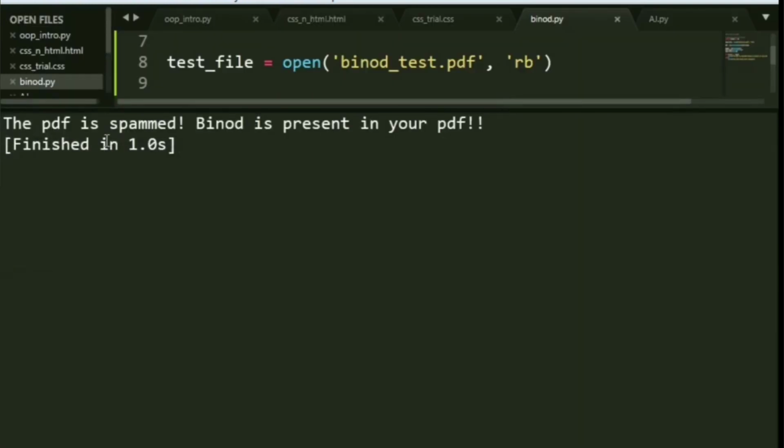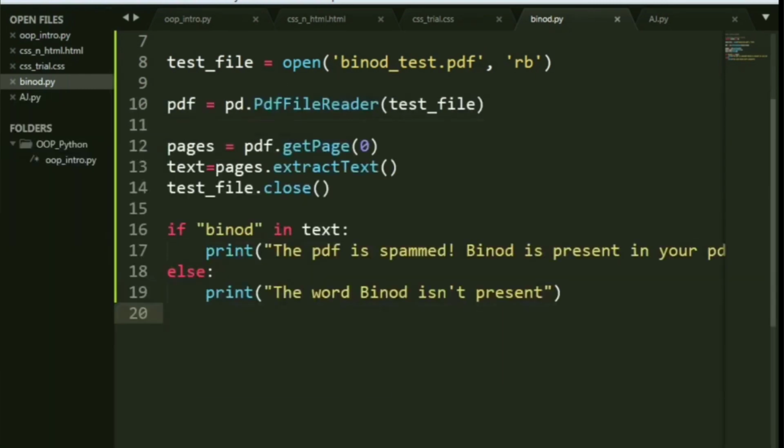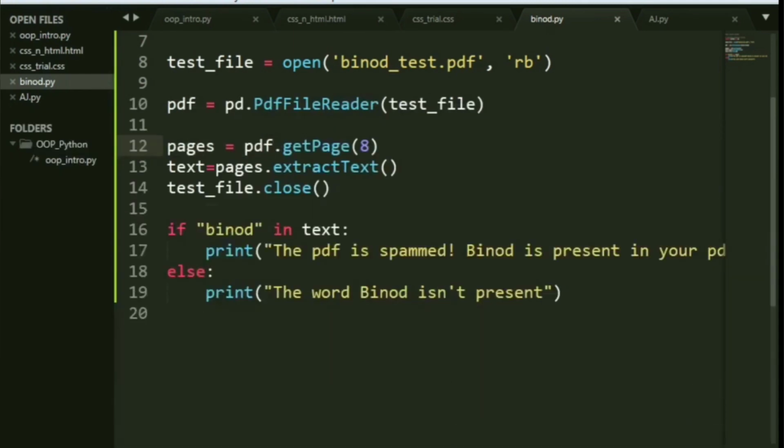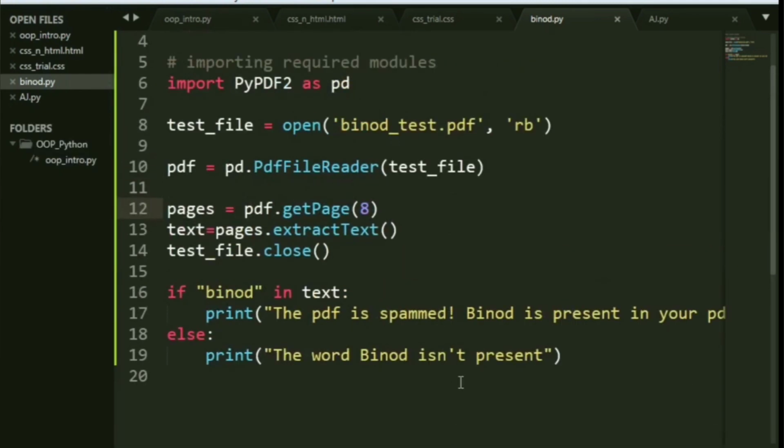Well, if you can check, my first page is spammed. It does have the word Binod in it. Now let me check. I have 9 pages in here, so let me check the 8th page. Let's see what it says. Okay, my 8th page does not have any Binod in it, finally. So the word Binod isn't present. So you see how you can deal with PDFs and check if Binod has been entered into any of your PDFs or images.